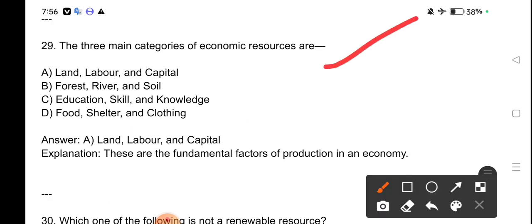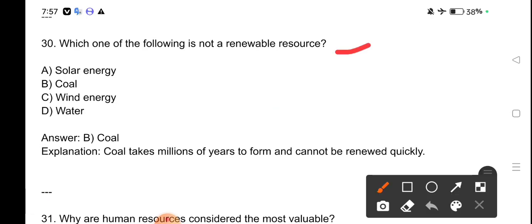The three main categories of economic resources are land, labor and capital. These are the fundamental factors of production in an economy. Which one of the following is not a renewable resource? Coal is not a renewable resource. Coal takes millions of years to form and cannot be renewed quickly.